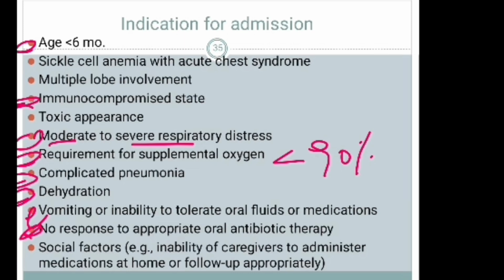The other and most important is the indication for admission.